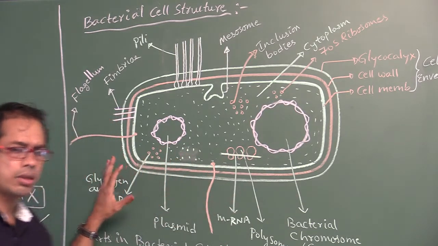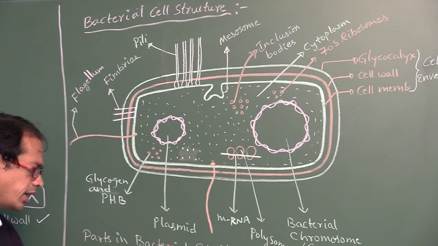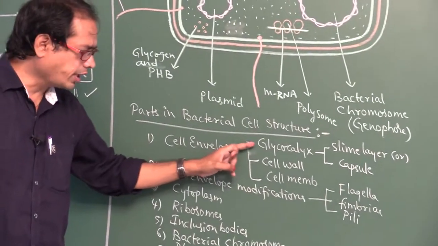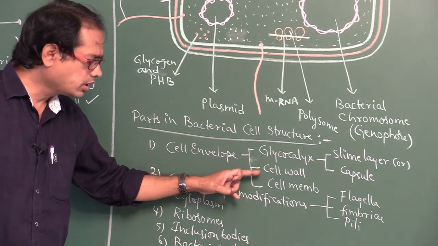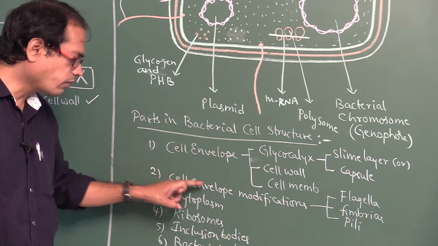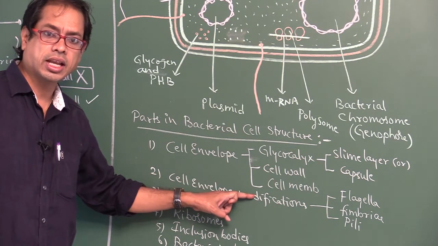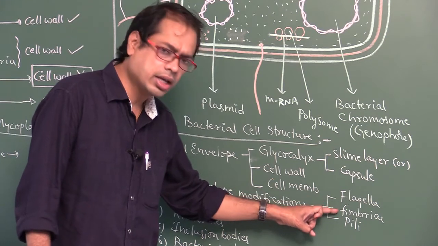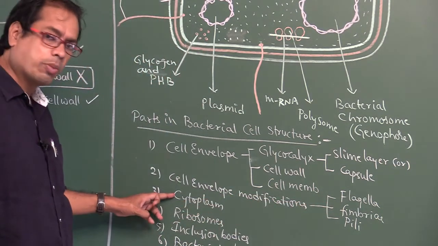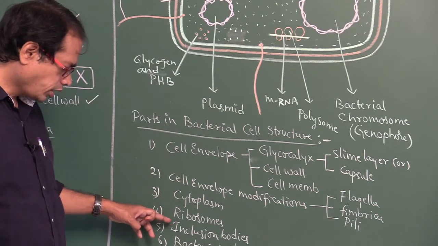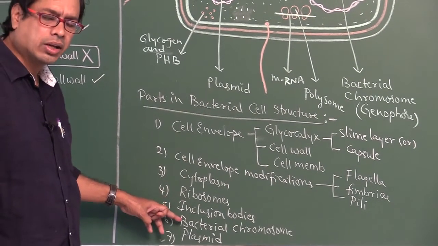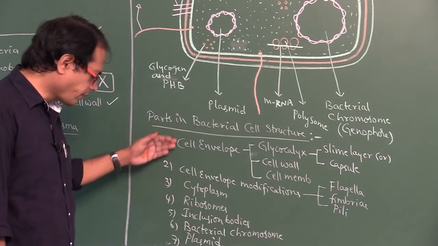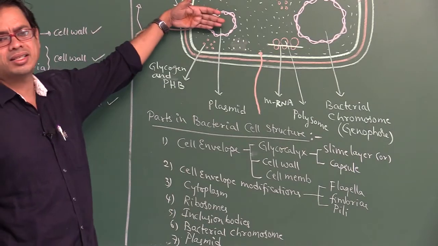Right. Now what are the parts in bacterial cell structure? Cell envelope, that is glycocalyx, cell wall, cell membrane. Cell envelope modifications means flagella, fimbriae, pili. Cytoplasm, ribosomes, inclusion bodies, bacterial chromosome also called genophore, and plasmid. These are the different parts found in bacterial cell structure.